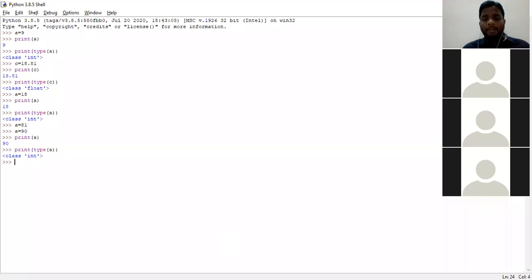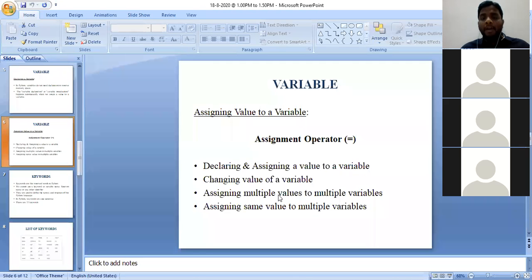So this is the second type for initializing a variable. Next, we shall go to the third type. The third type is assigning multiple values to multiple variables. So is everyone clear with this first type and second type? Any one answer please? Yes, sir. Okay. Third type, assigning multiple values to multiple variables.